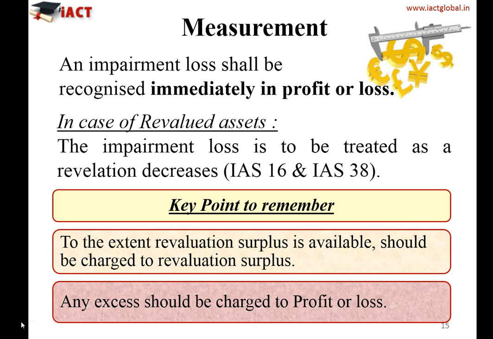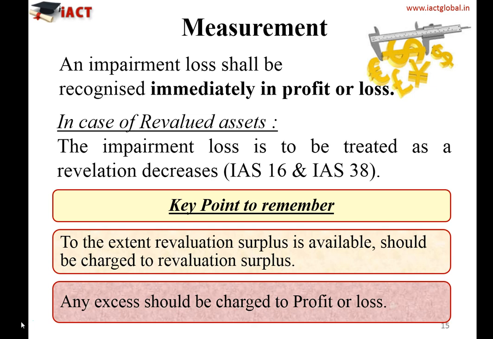Now, in case of a revalued asset, if there is an impairment indication, the impairment loss will be treated as a revaluation decrease. It means that to the extent you have the revaluation surplus, first utilize that or reduce that revaluation surplus, and the balance should be charged to profit and loss account.